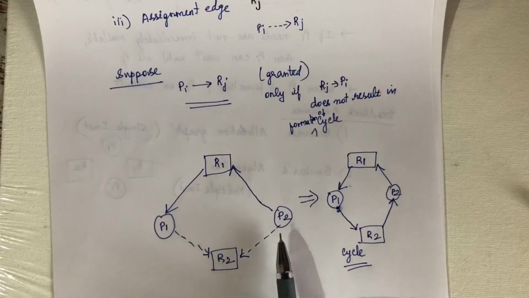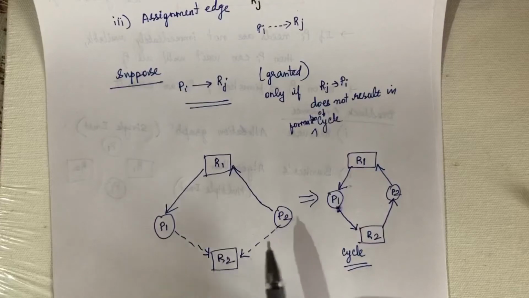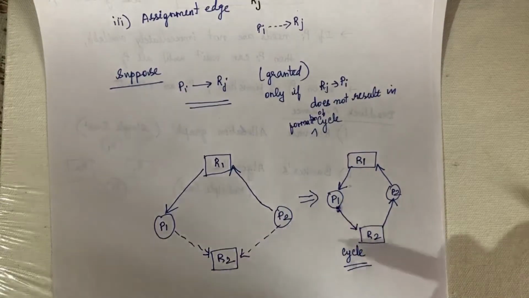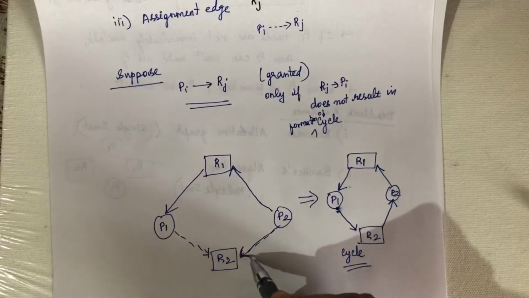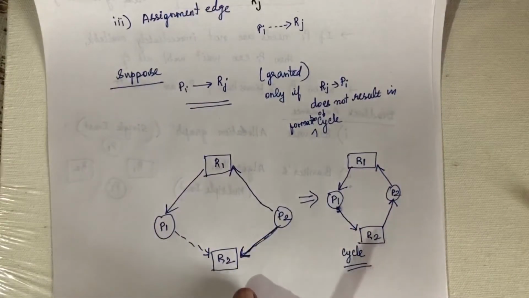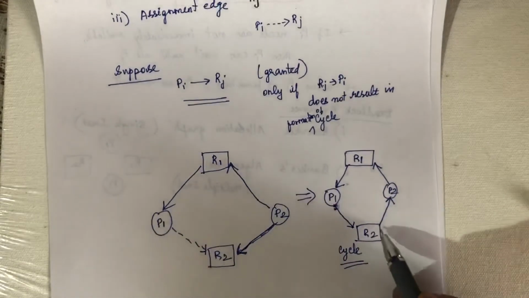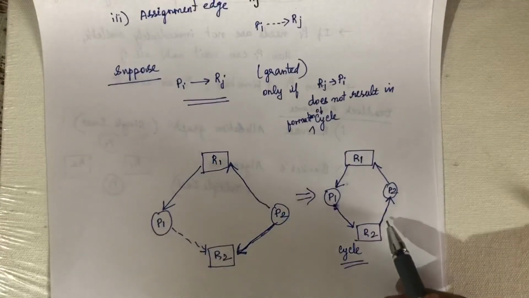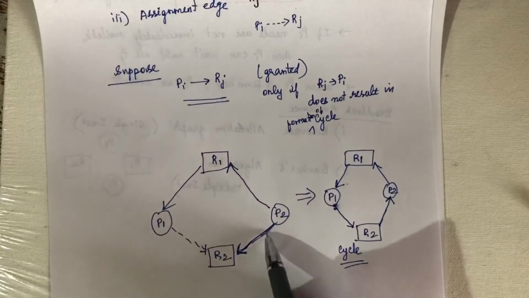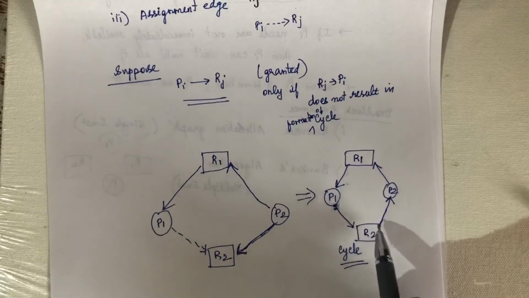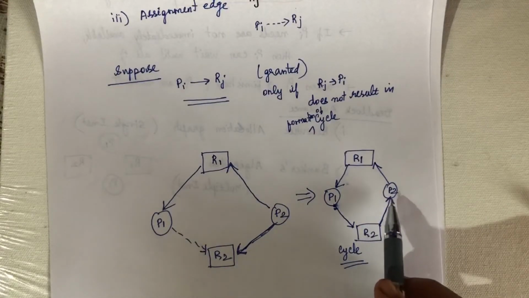Now P2 puts forth a request to R2 instead of a claim edge, so it becomes a request edge. If the system allocates R2 to P2, this edge is converted to an assignment edge. So R2 is allocated to P2.